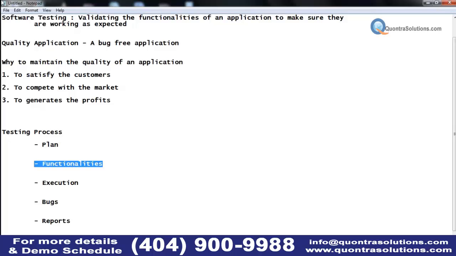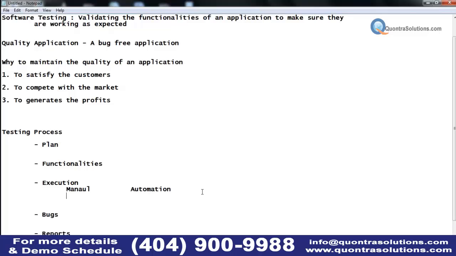What functionalities are implemented in the application is going to be defined by the requirements team in the requirement document. So those functionalities are identified by the tester by studying the requirements, and how to validate that functionality is also defined by the tester only. Right. Execution: once we are done with the functionalities, then we'll go for the execution. So, manual or automation.